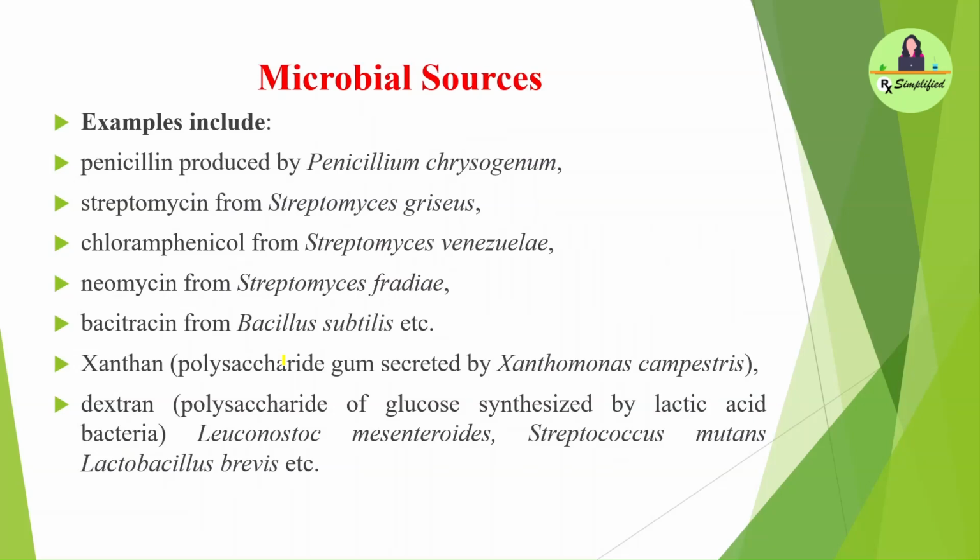Then the third category is the microbial sources. Penicillin is produced by Penicillium chrysogenum, streptomycin from Streptomyces griseus, chloramphenicol from Streptomyces venezuelae, neomycin from Streptomyces fradiae, bacteriocin from Bacillus subtilis, xanthan polysaccharide gum secreted by Xanthomonas campestris, and dextran, which is a polysaccharide of glucose synthesized by lactic acid bacteria, Leuconostoc mesenteroides, Streptococcus mutans, and Lactobacillus brevis, etc.